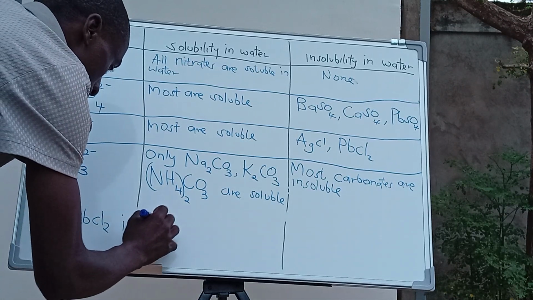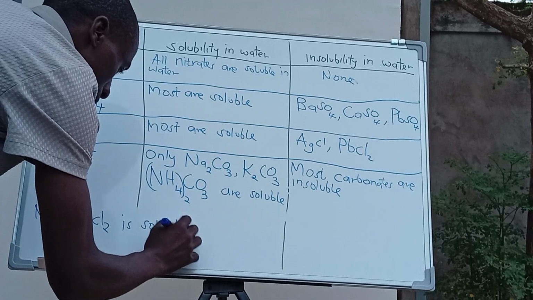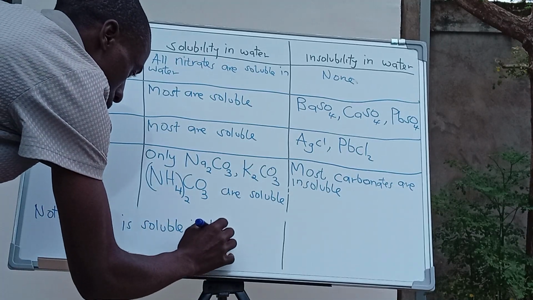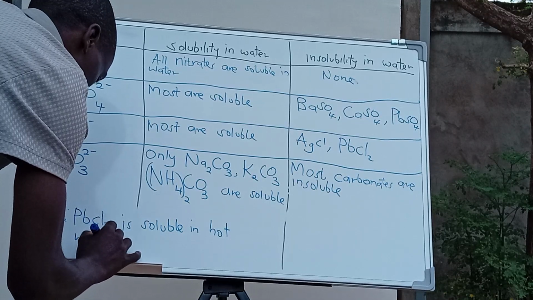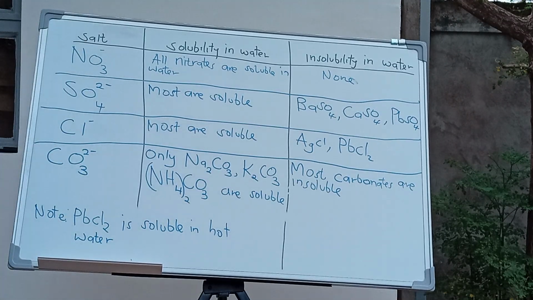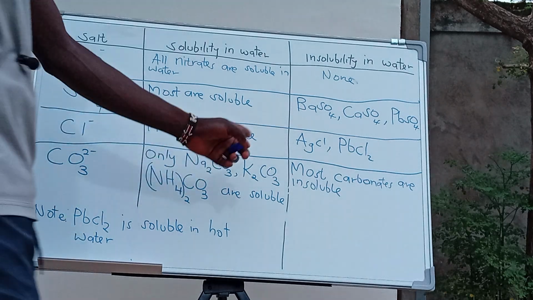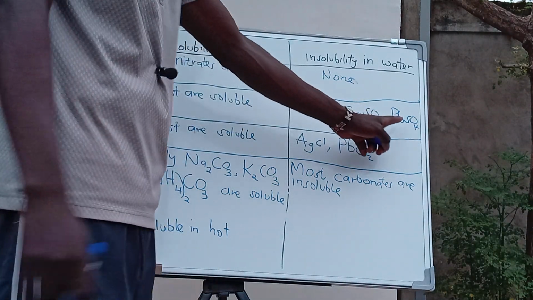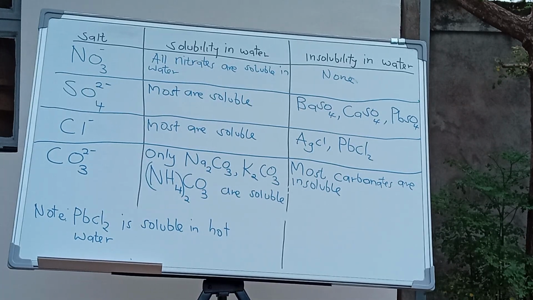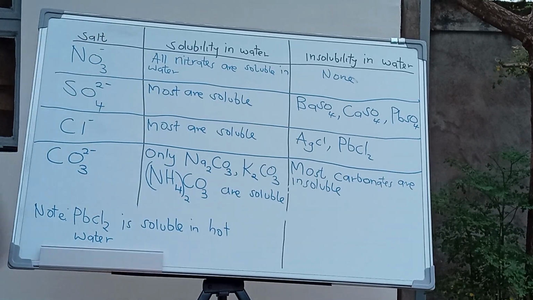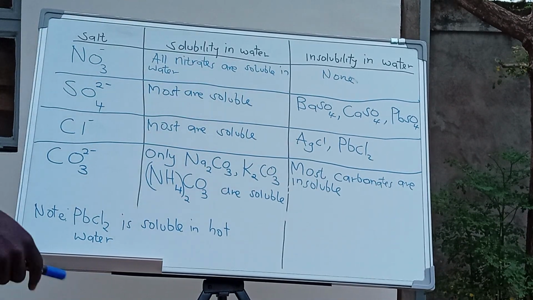And under sulfate, lead sulfate is sparingly soluble in water. So this is the category of salts which are soluble in water and the others which are not soluble in water.